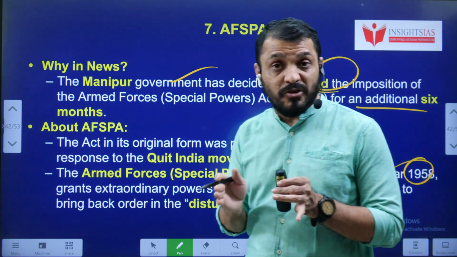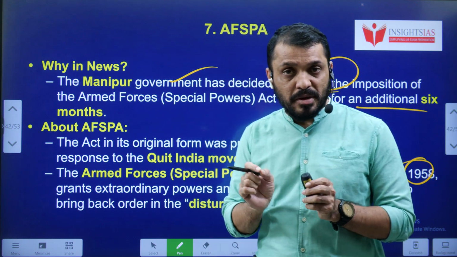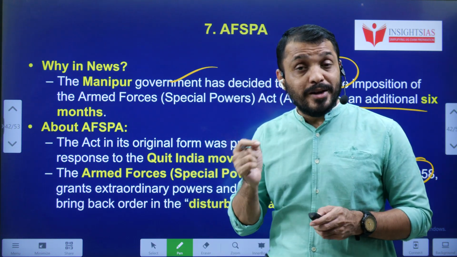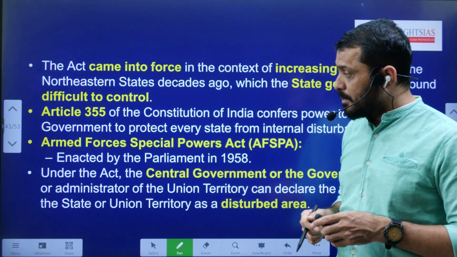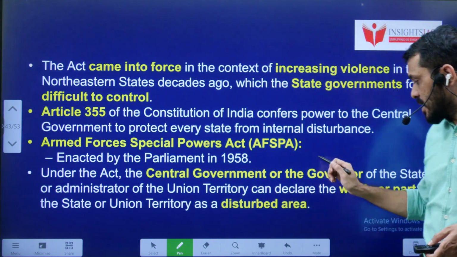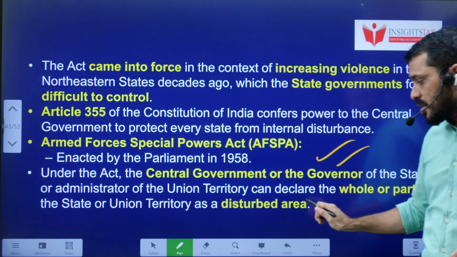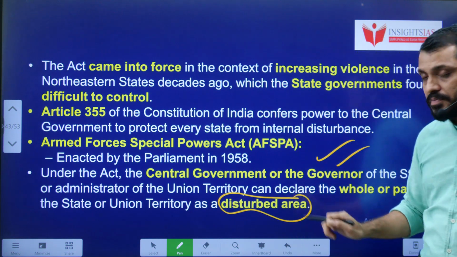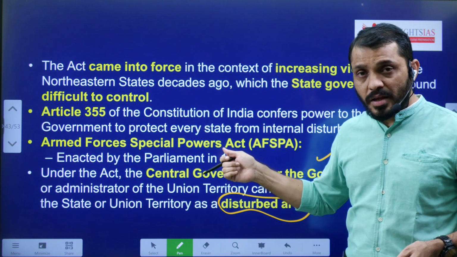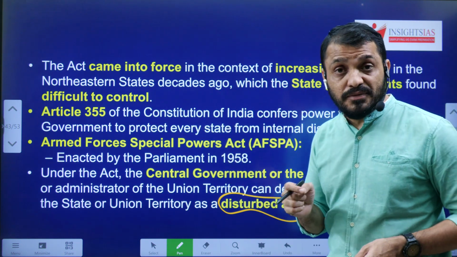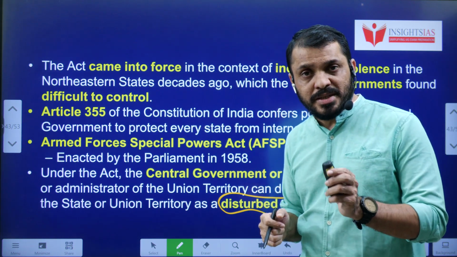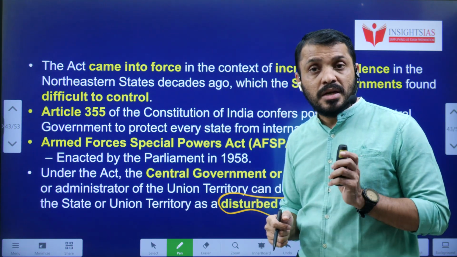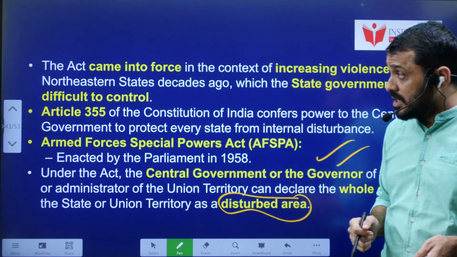In which areas will AFSPA be implemented? AFSPA will be implemented only in a disturbed area. Who will notify a particular area as a disturbed area? The union government will notify it. The central government or the governor, through notification, will declare an area as a disturbed area. And here we discuss Article 355. According to Article 355, it is the responsibility of the Union government to protect the state against external aggression as well as internal disturbance.